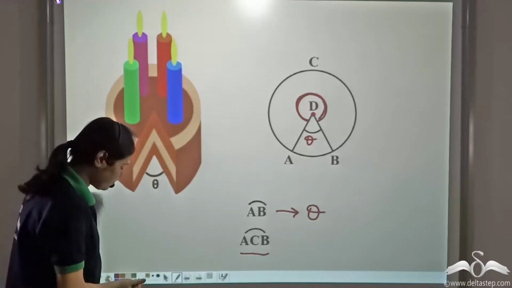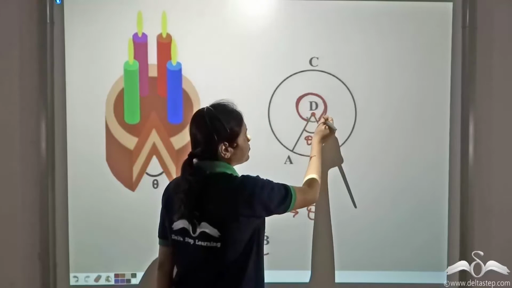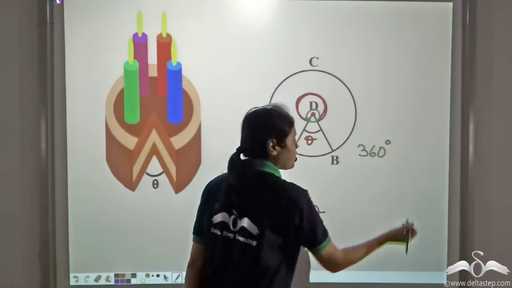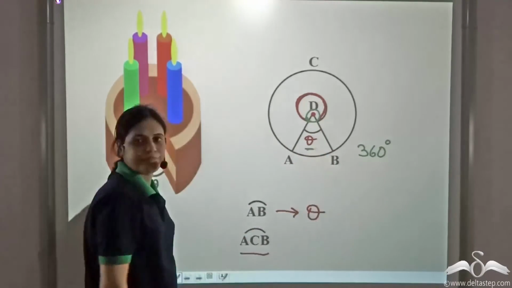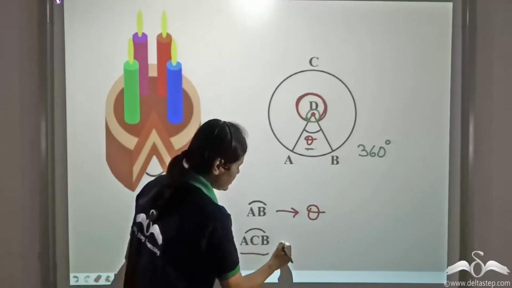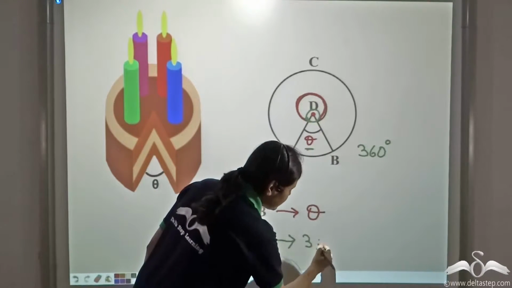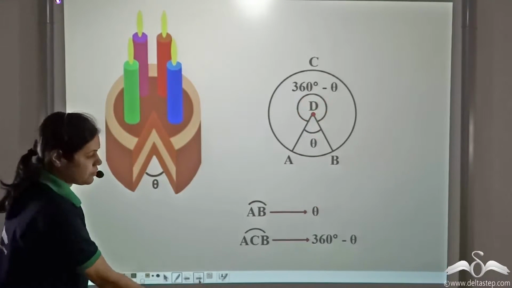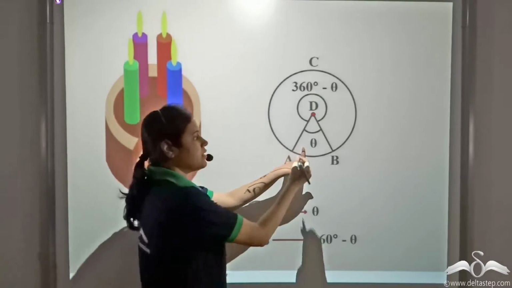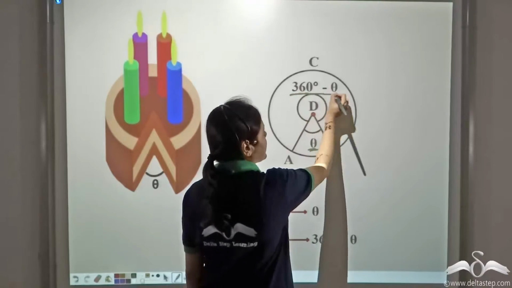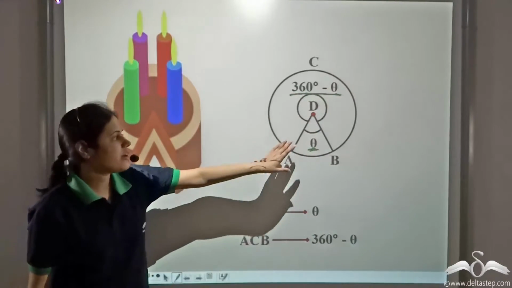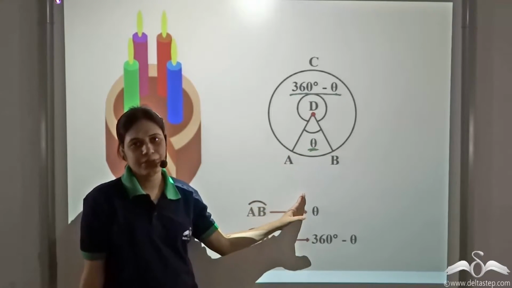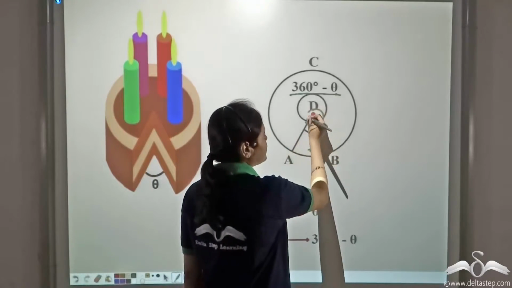Well, this entire thing is 360 degree. And this is theta. So this angle subtended by arc ACB will be 360 degree minus theta. So if this is theta, this will be 360 degree minus theta. So if we know any one of the two central angles, we can find the other one, because we know that this sum is 360 degree.